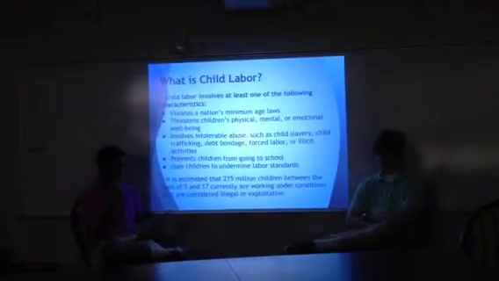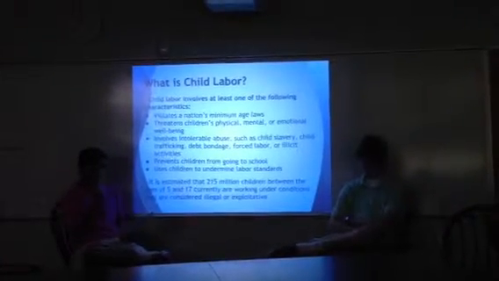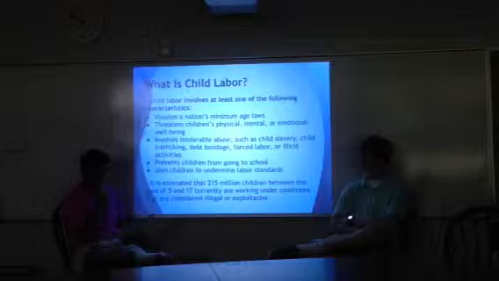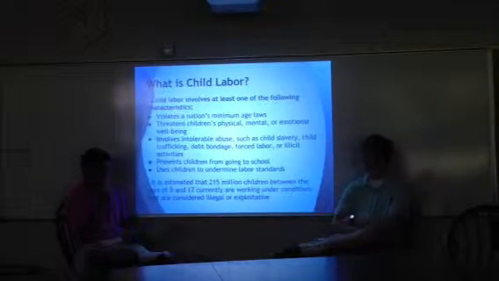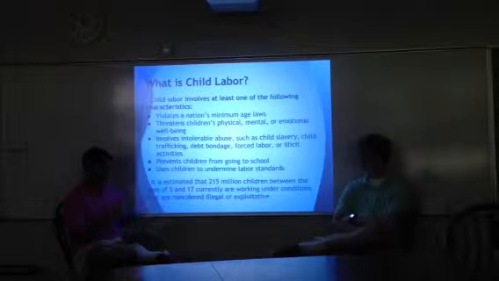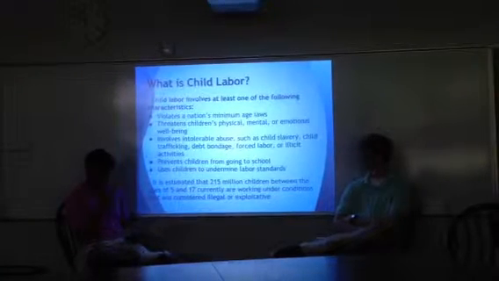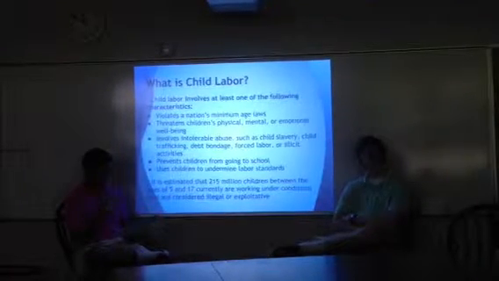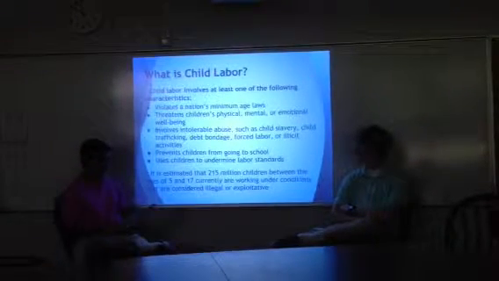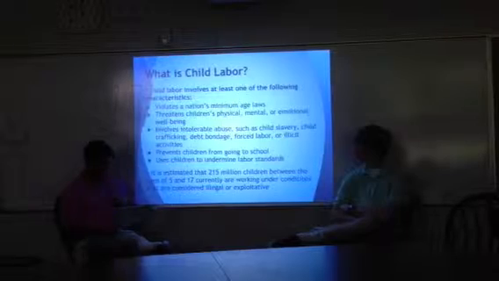It also threatens children's physical, mental, or emotional well-being, so that involves working too much or working in dangerous conditions. It involves intolerable abuse, like child slavery, child trafficking, debt bondage, forced labor, or illicit activities, and it prevents them from going to school and uses children to undermine labor standards.